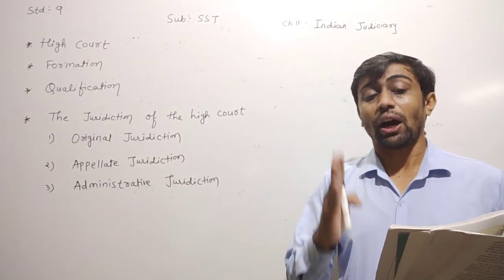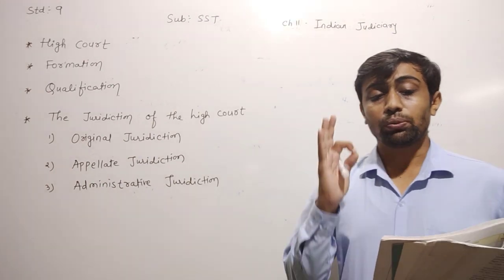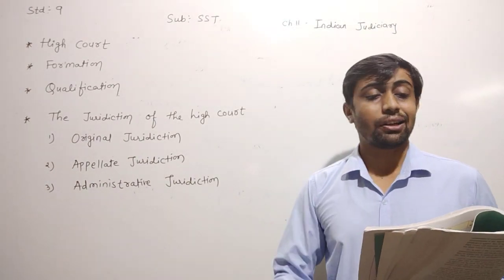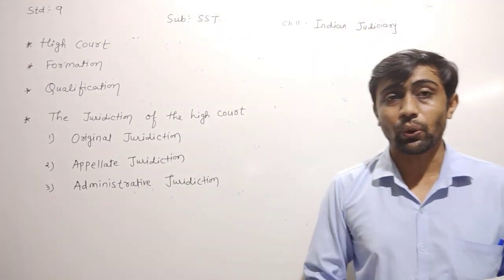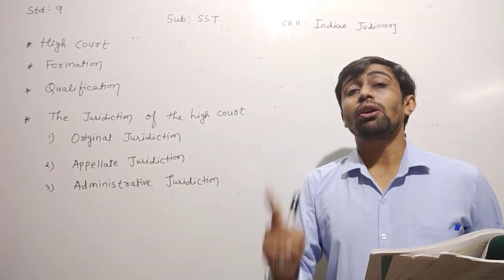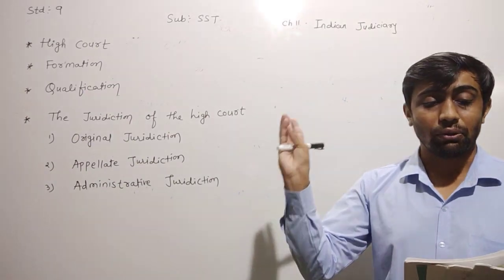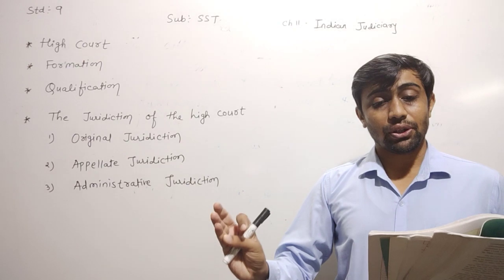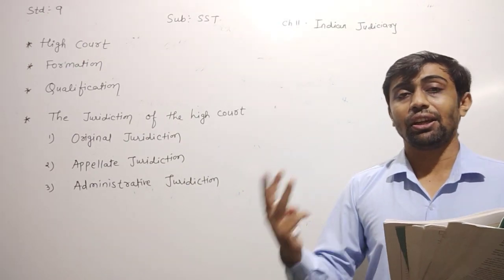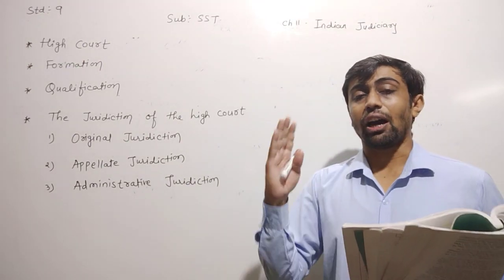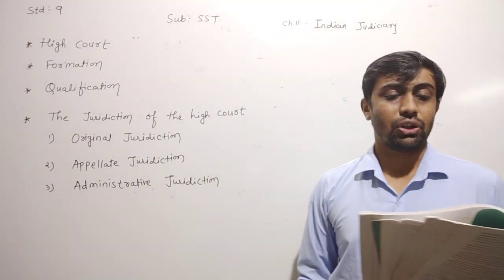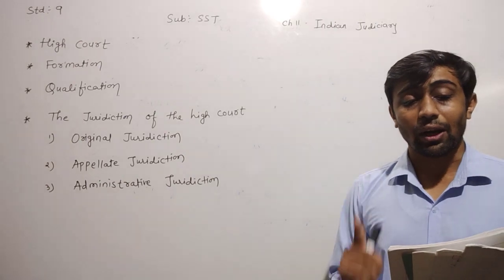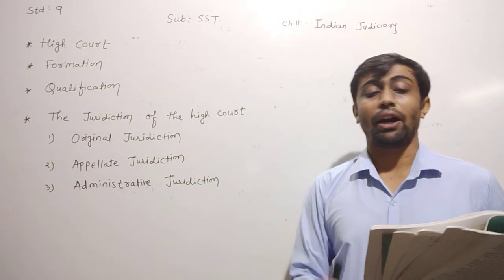Who appoints the judges of the High Court? The judges of the High Court are appointed by the President of India in consultation with the Chief Justice of the Supreme Court as well as the Governor of the respective state. After coordination among these three, the High Court judges are appointed. The Chief Justice of the High Court is consulted in the appointment of the other judges of the High Court.